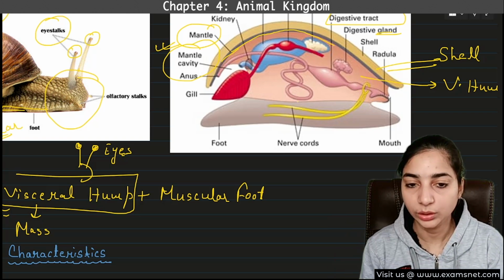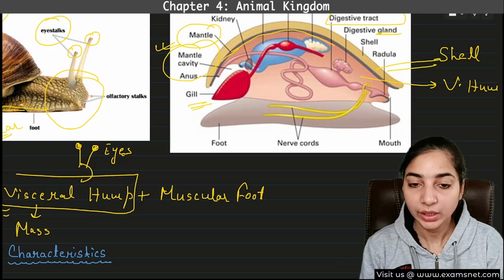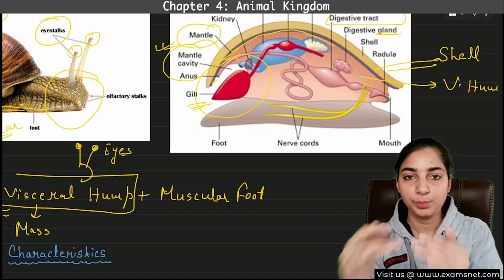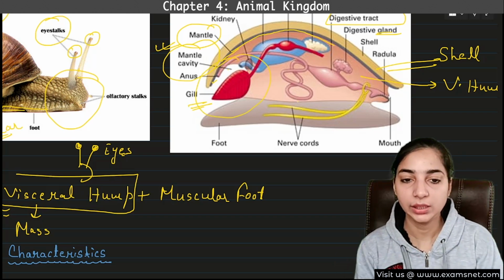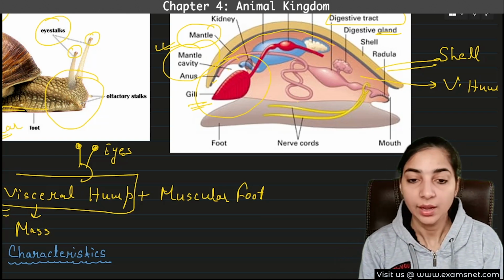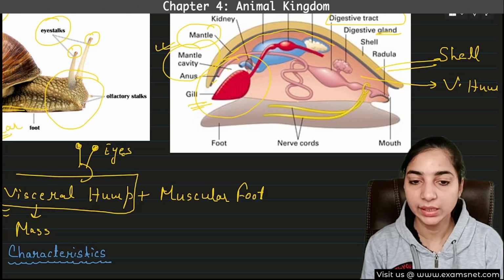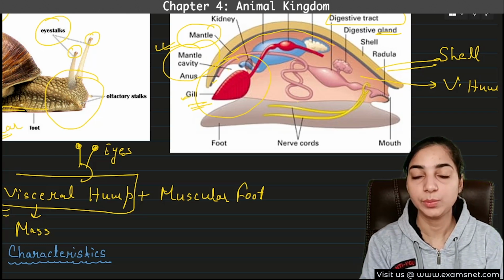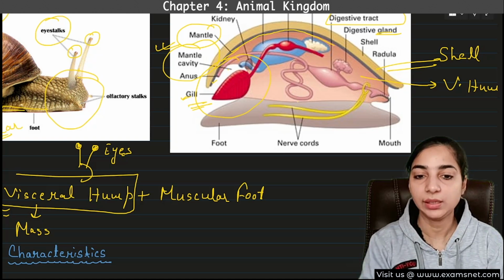But on the left hand side of this picture, where gill is present, in this part, there is a space between the mantle and the visceral hump, this white color area. This white color area is the space between the mantle and the visceral hump, and that space or cavity is known as mantle cavity. And you can see that in this cavity, gill is present. Okay, gill is present, which helps in respiration. It is present in this mantle cavity.